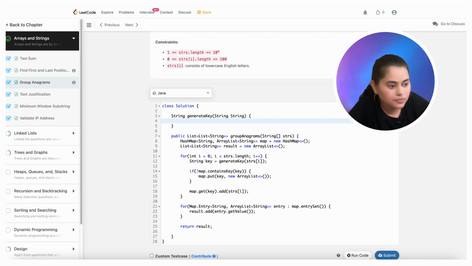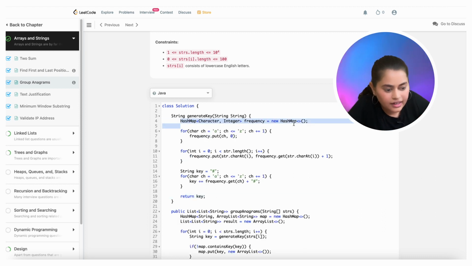So what I did, I created a hash map with the name frequency. For each character, I first added 0, because initially all the frequencies are 0. Then I traversed my string and counted the frequency for each of the characters present in that string.